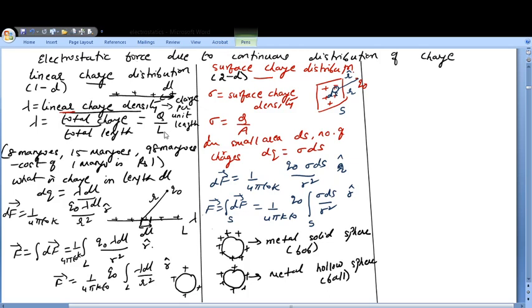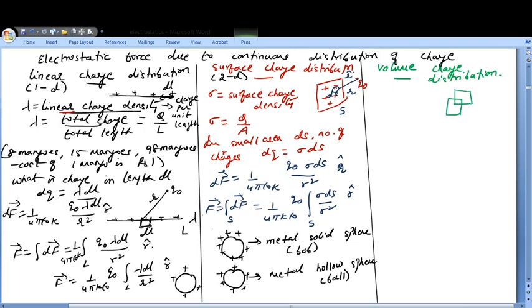Now we come to the last distribution, and the last distribution is volume charge distribution. In volume charge distribution, let us suppose I have a 3D figure, a cube here, right?